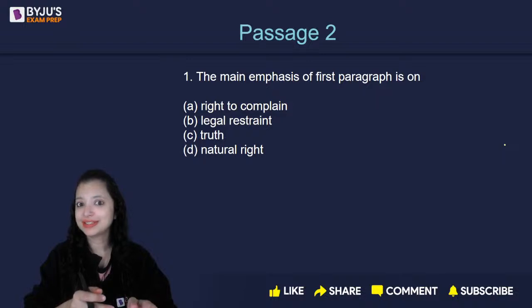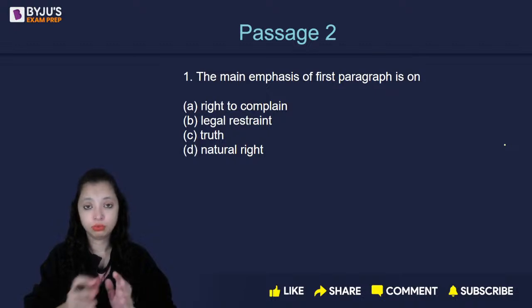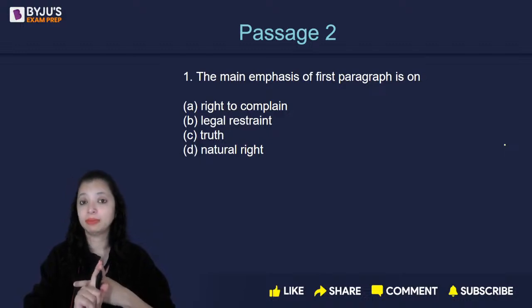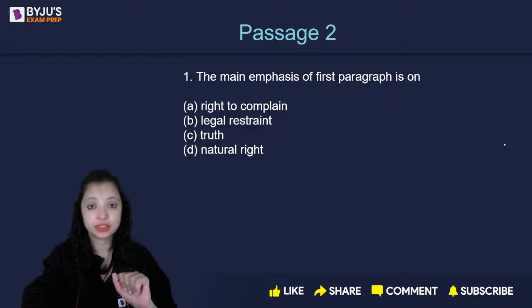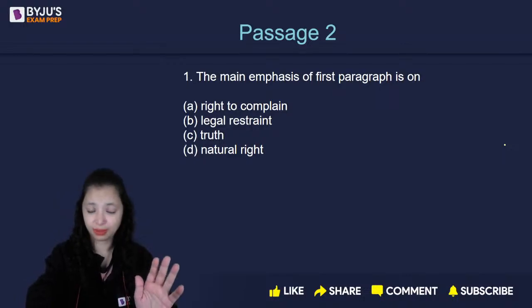Before 2007-8, when NLS used to conduct their own individual papers, I took a couple of passages in my crash course from their memory-based papers. And then we added some more questions to it to make it more aligned towards AILET. And that's why probably you're finding them a little difficult, but such passages can absolutely come in the examination. They have been handpicked. So don't worry about that. I hope you understand the main theme of the first. This entire passage was the tricky one, by the way.